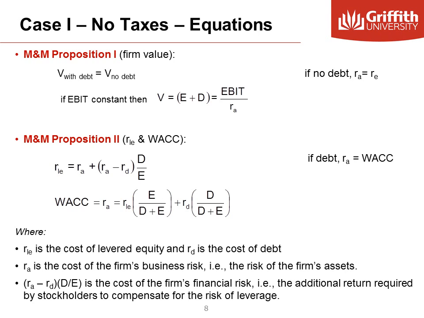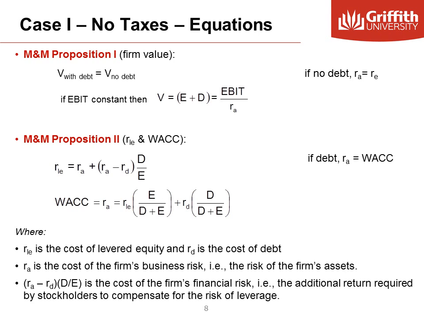These are the equations of case 1 with no taxes. So we say that the value of the firm with debt equals the value of the firm without debt. We calculate this value as earnings divided by the required rate of return of assets, in the same way we value a perpetuity.